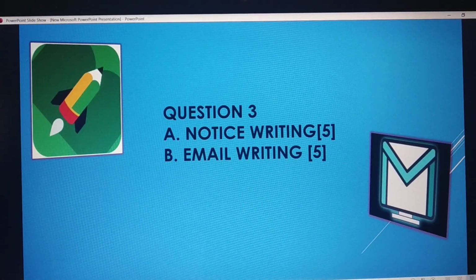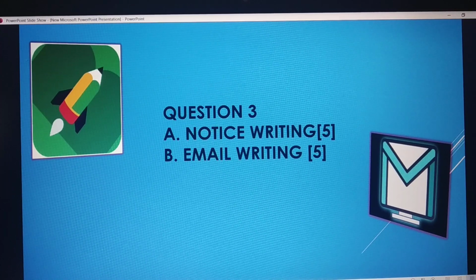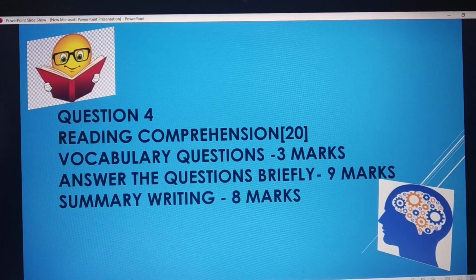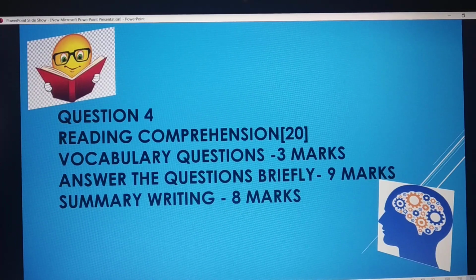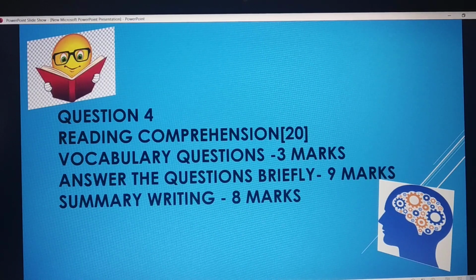Now, question 3. You get 2 questions. Both are compulsory questions. Notice writing and email writing. Each carries 5 marks. Question 4. Reading comprehension. Total marks is 20 marks. You get 3 questions here. The first one is based on vocabulary. 3 words picked from the passage is given and each carries 1 mark. Total 3 marks. You are asked to write the contextual meaning of these words.